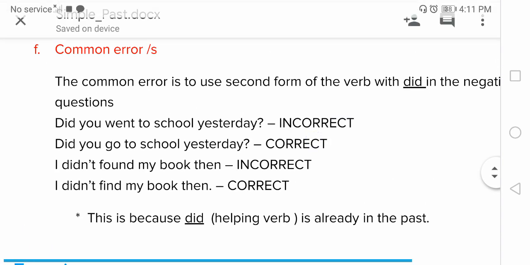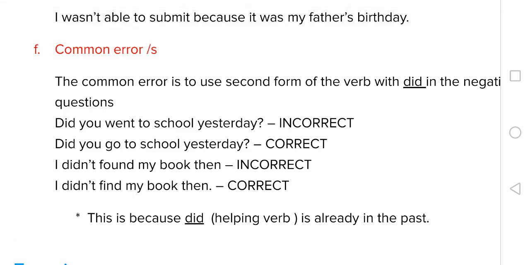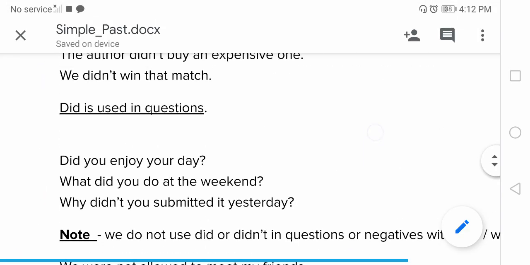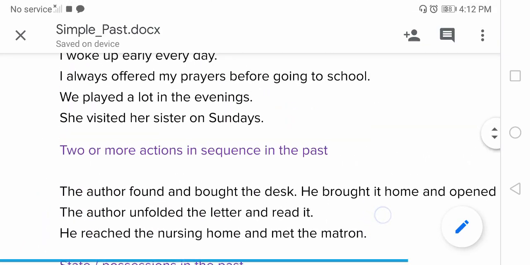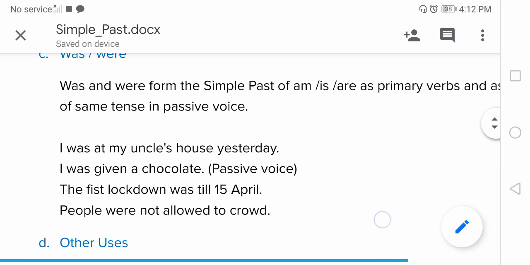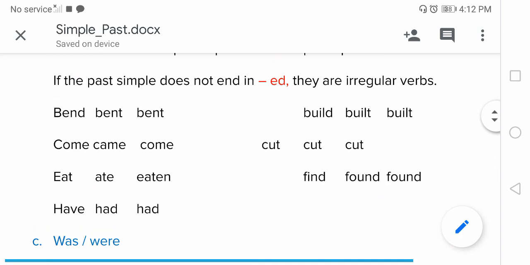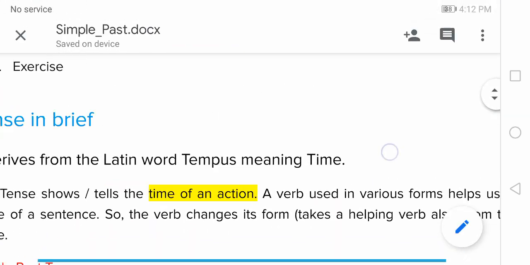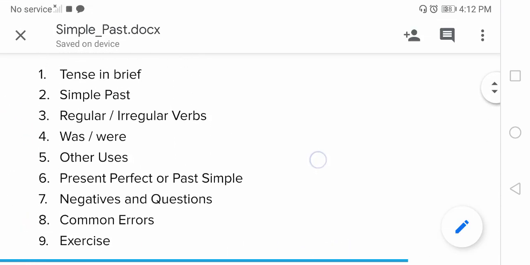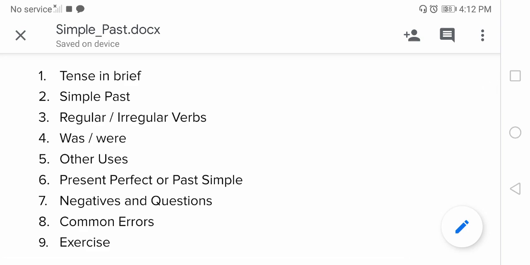So now let us revise simple past tense. We talked about what a tense is, and regular and irregular verbs, was or were, and the other uses like talking about past habits, actions in sequence, and states or possessions in the past.